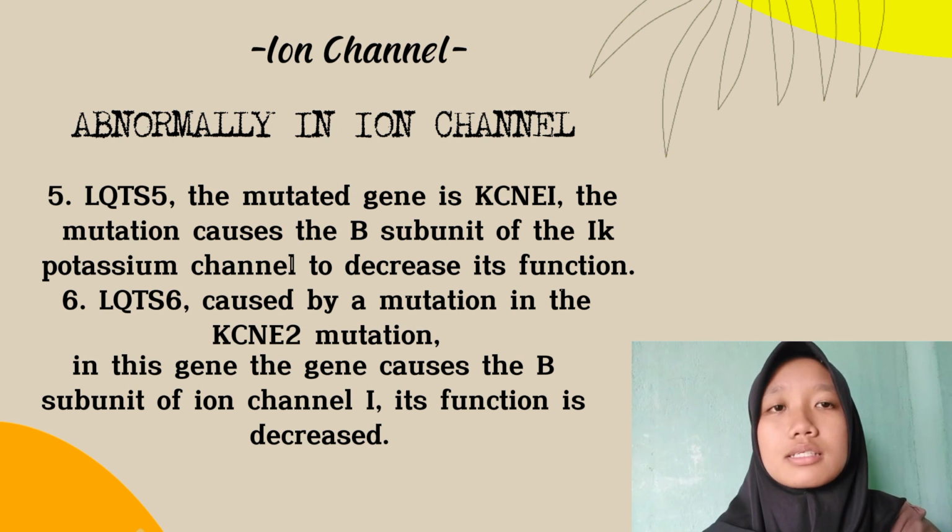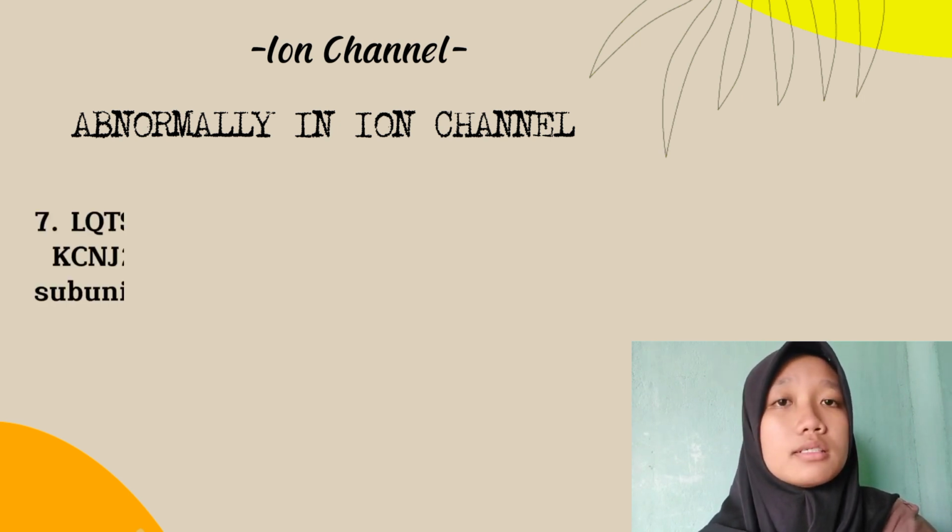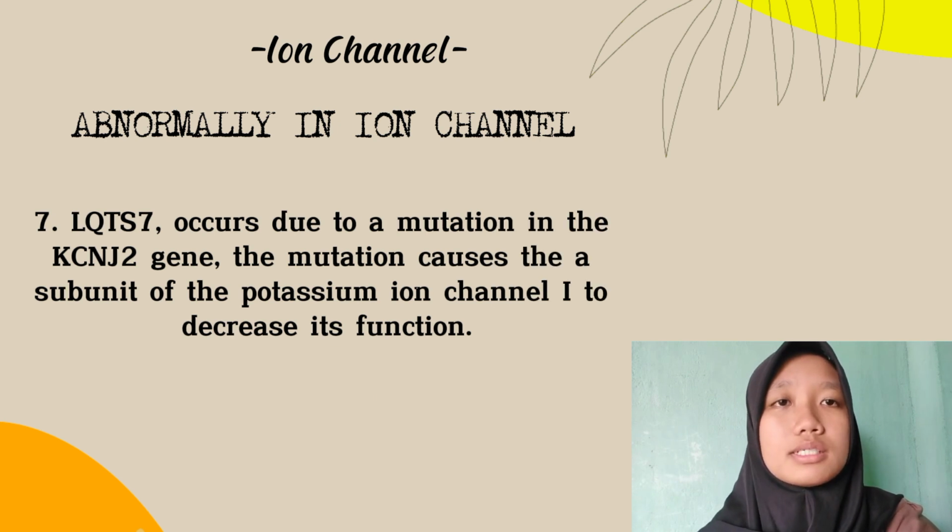6. LQTS 6 is caused by a mutation in the KCNE2 gene. Mutation in this gene causes the beta subunit of the IKr ion channel to decrease its function. 7. LQTS 7 occurs due to a mutation in the KCNJ2 gene.